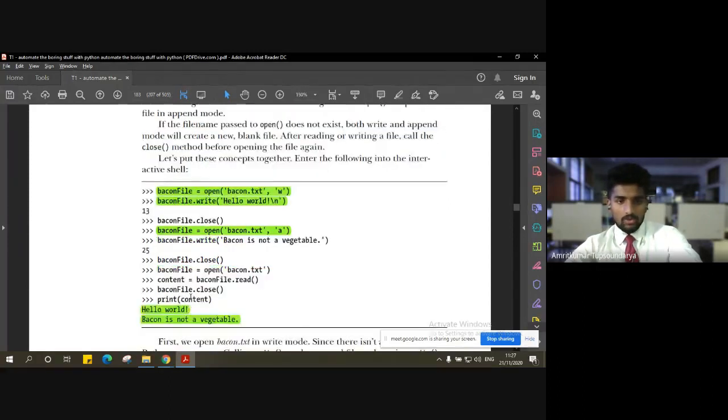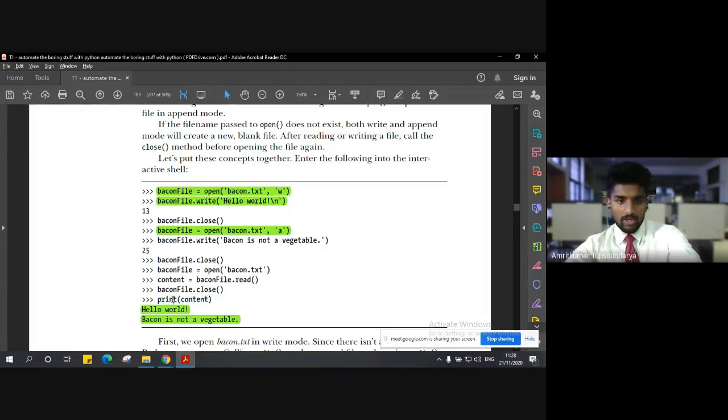And now we use the command bacon file open bacon.txt and content is equal to bacon file.read, right? So whatever content we read using the bacon file will be stored in the variable content. This is the additional variable that we have created. Now we have the content ready inside the variable content, right? So everything is ready. Let us go ahead and close the file and print the content.